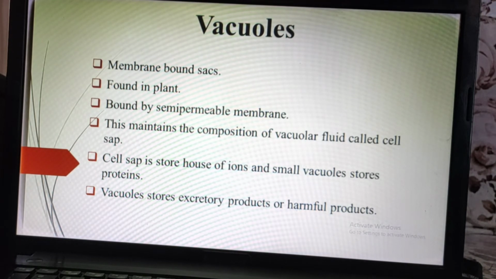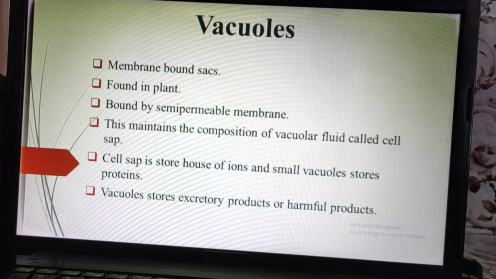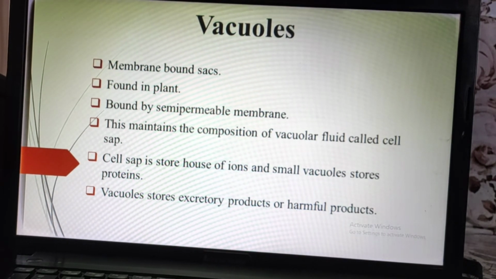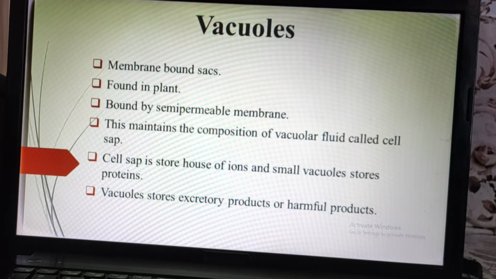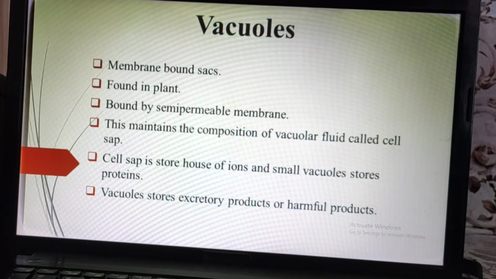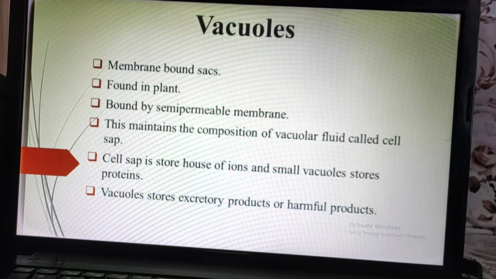In the previous lecture, we have seen up to the lysosomes. Now we will see vacuoles. We have already seen the endoplasmic reticulum, Golgi complex and lysosomes. These are three cell organelles which are present in the cell. Okay. And now we will see the vacuoles.